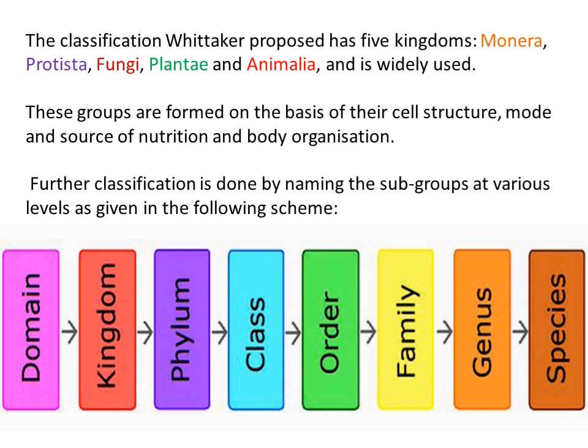But if we are talking about plant classification, then kingdoms are subdivided into divisions. Phyla and divisions are subdivided into classes. Classes are subdivided into orders, then orders into families, families into genera, and then genera into species. So that is the hierarchy of classification that we are going to follow.